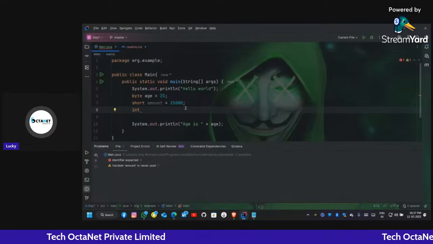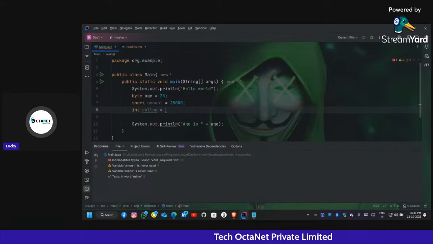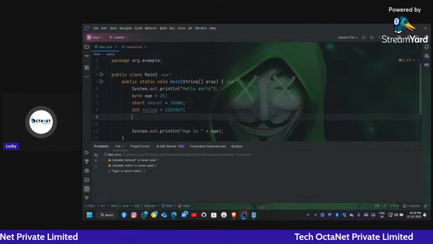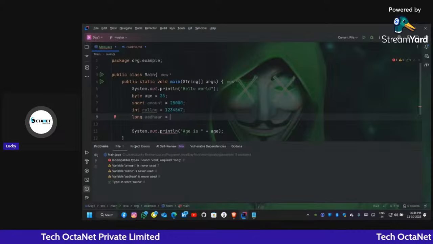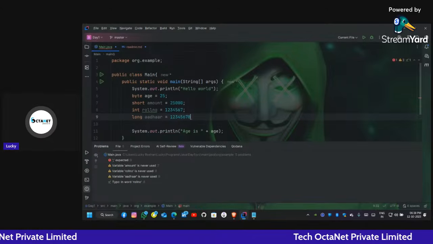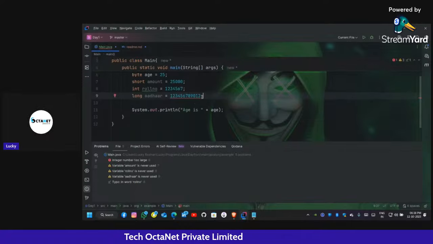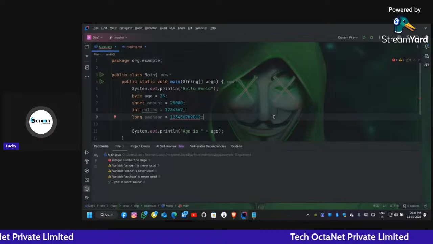Okay, let's take the number as a roll number. Roll number is equal to, let it be 1234567, and never forget the semicolon. Then comes the long Aadhaar number, let it be 123456789012. Okay, don't forget the semicolon. Salary, yes Ranjit, very good, but we will take the example in float and double.